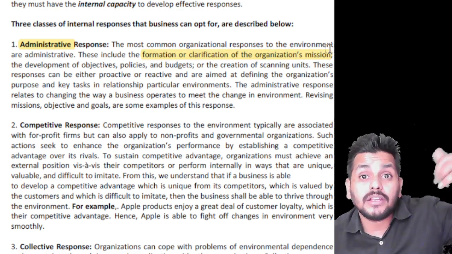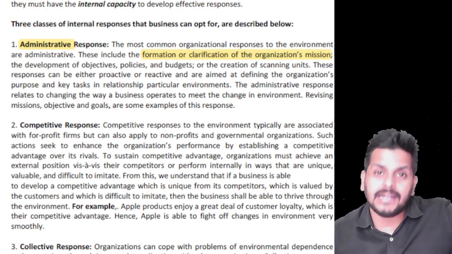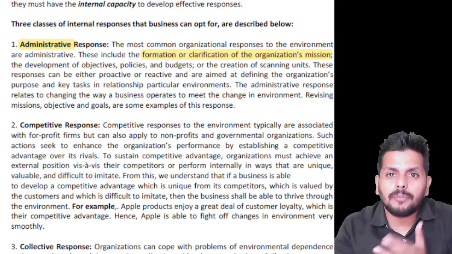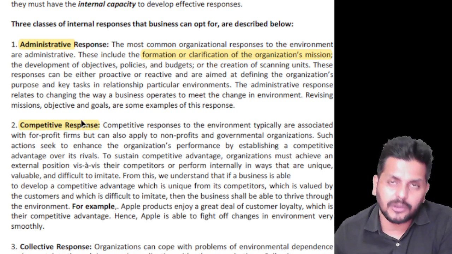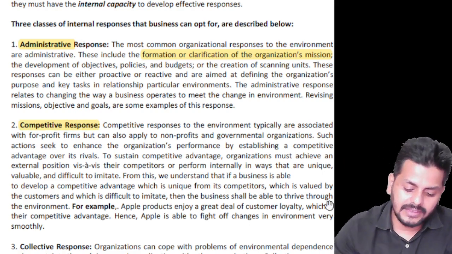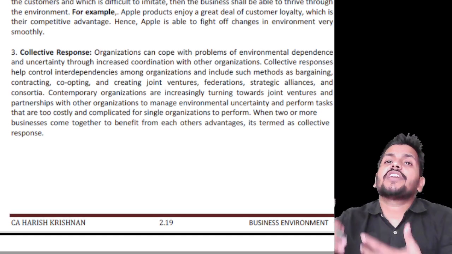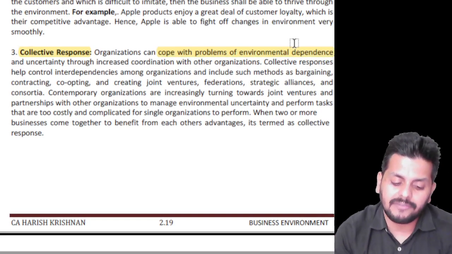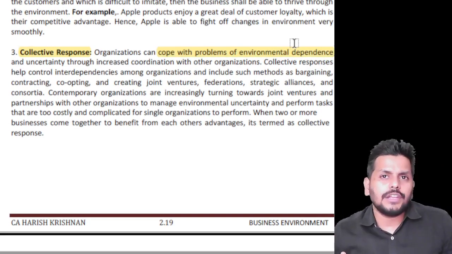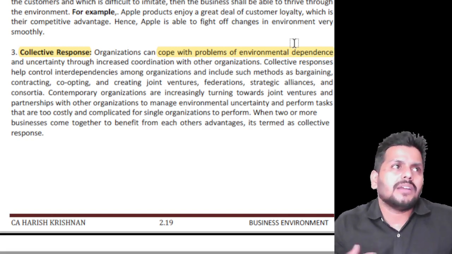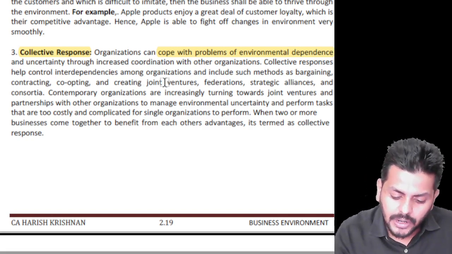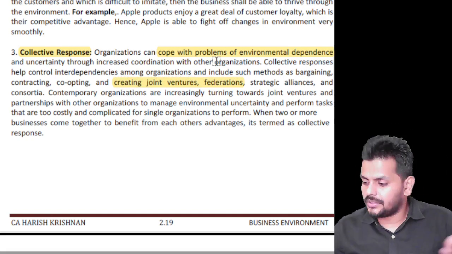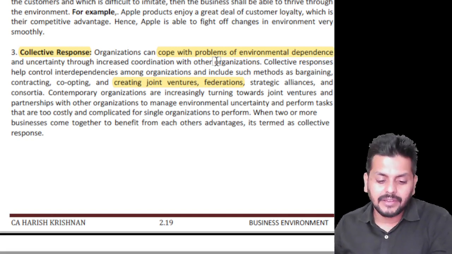The next response is a response to what competitors have done. If competitors have done something and you also want to adopt it or counterattack, that is called a competitive response. While for all the things we have to do with changes that take place in the environment, that is called a collective response. To cope with problems of environmental dependence, there's always an uncertainty involved. So forming groups, mergers, or maybe creating a joint venture, they are called a collective response. When you can't handle something individually, you can go with this technique of doing it collectively.